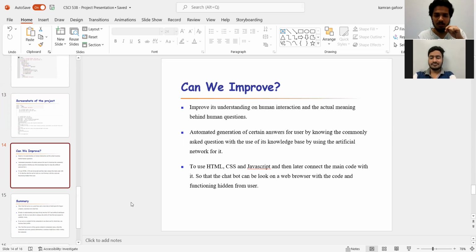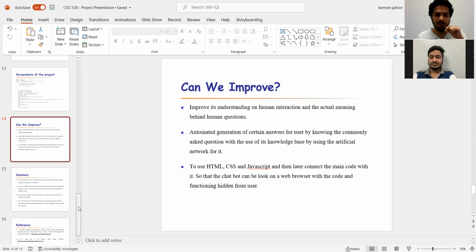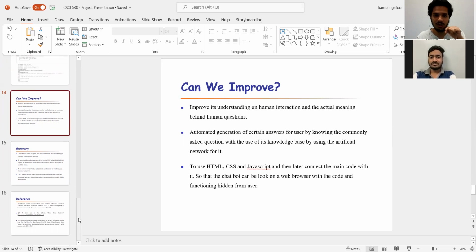So I'll be going over how we can improve this. There are a few factors that we considered we need to be working on, and one of them will be better human interaction. As I said earlier, the chatbot needs to learn and respond to various sentences given by the user. If the same user responds in a different way, it needs to understand and learn them.